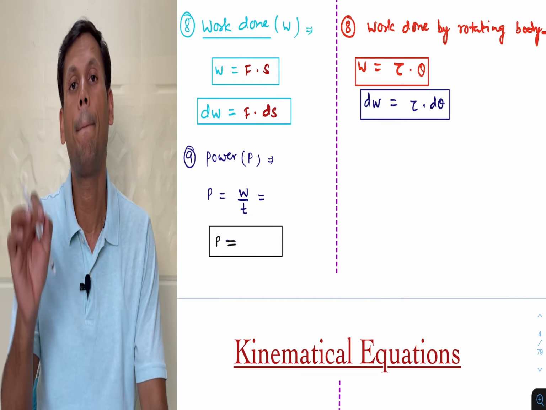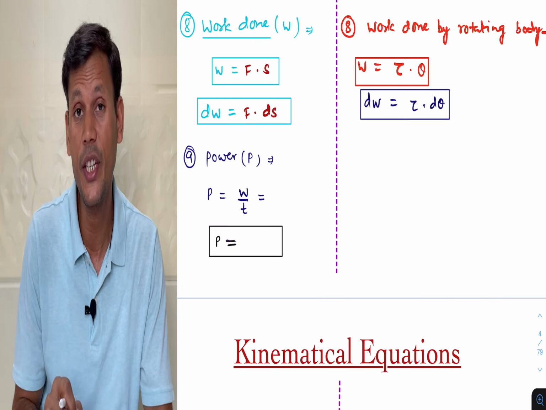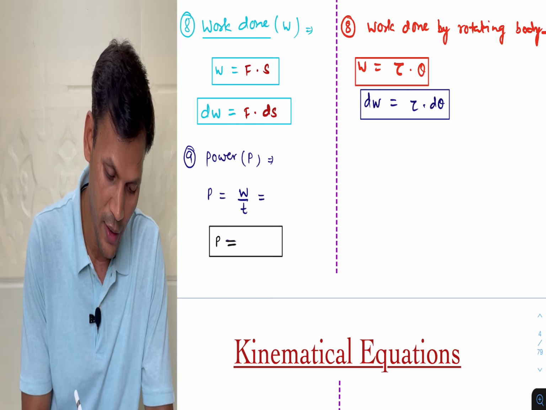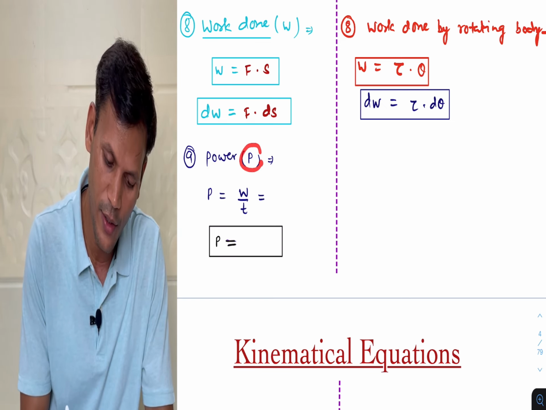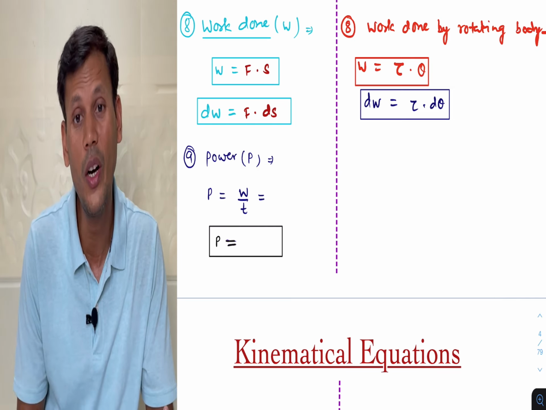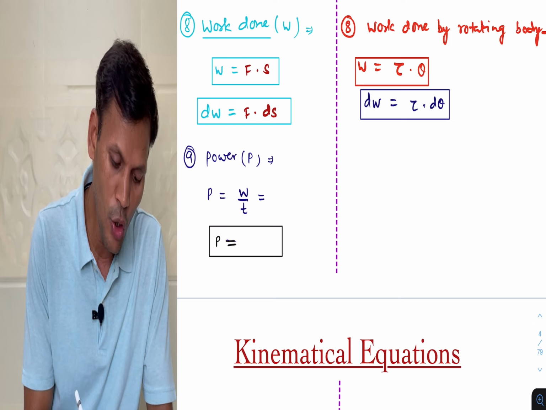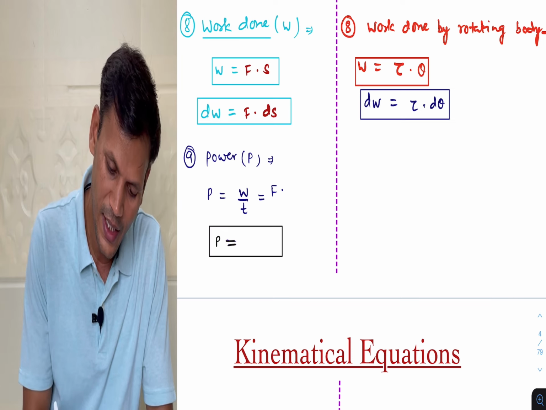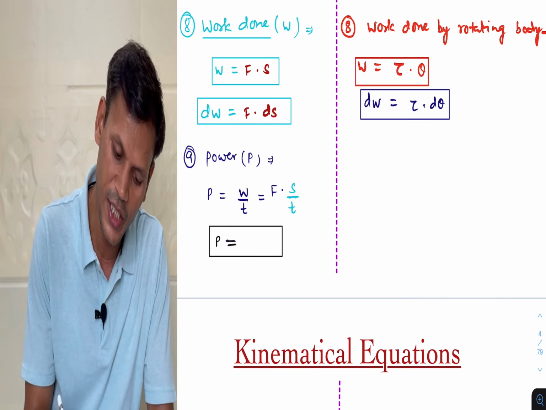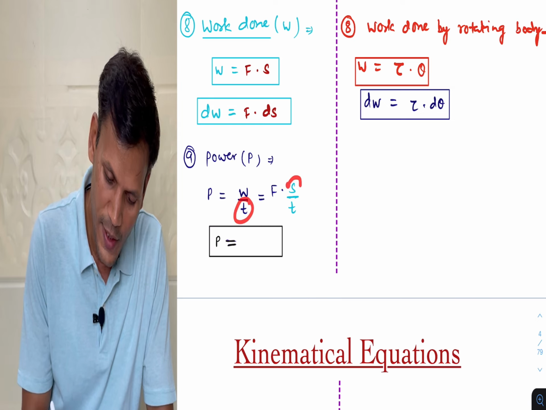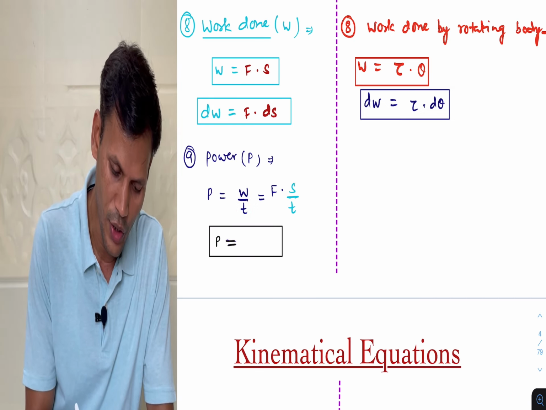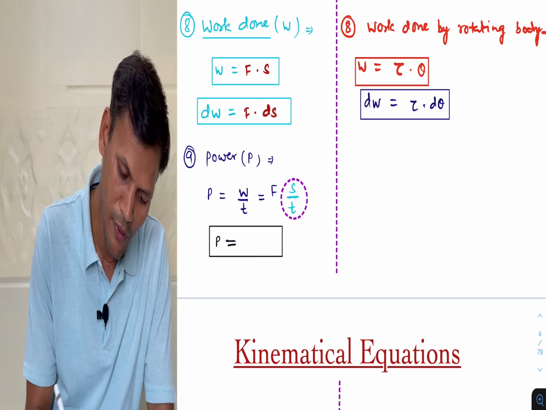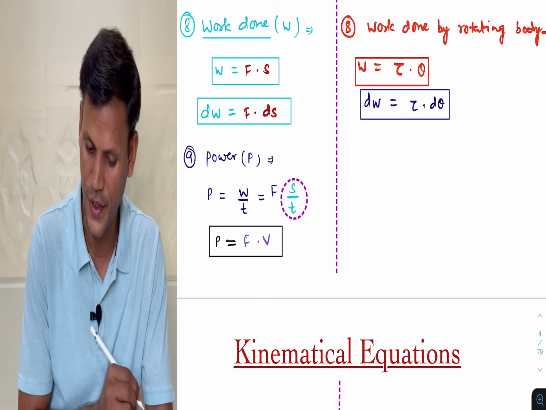Now next term, power generated by a rotating body. Already we know about linear motion. So in linear motion, what is the power? Rate of doing work, work done upon time. But we know work done is force into displacement, and displacement upon time, S upon t, is nothing but velocity. So power will be force into velocity.